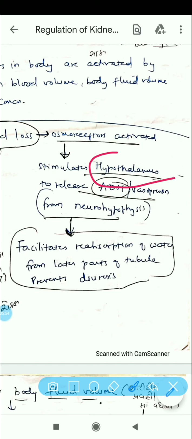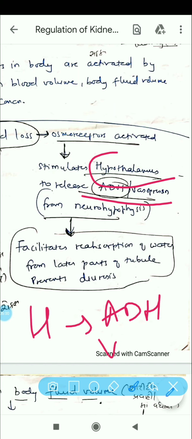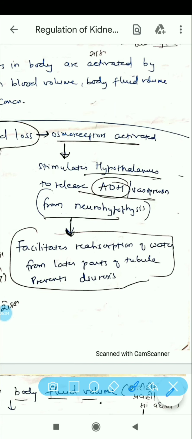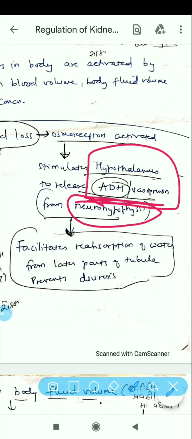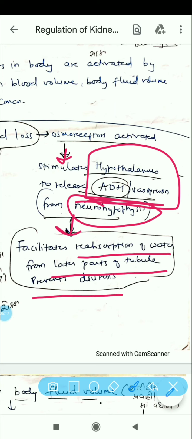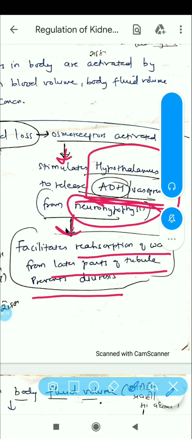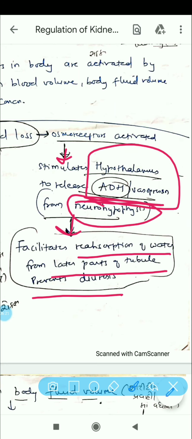It will stimulate the hypothalamus to release ADH, or vasopressin. If you remember my endocrine system chapter, I have mentioned that this is mainly released from what we call neurohypophysis. So ADH, released from the hypothalamus, will basically facilitate the reabsorption of water from the latter parts of the tubule.